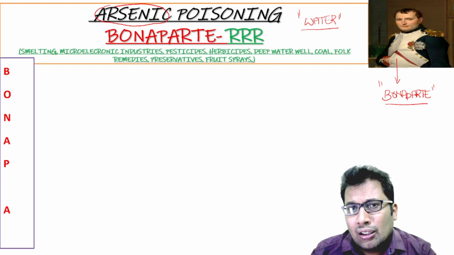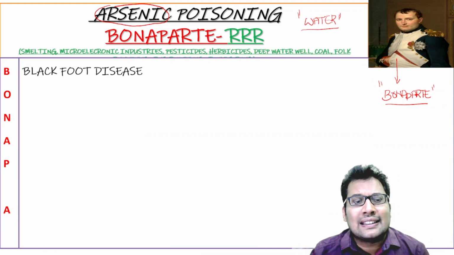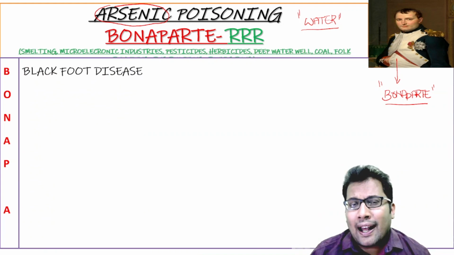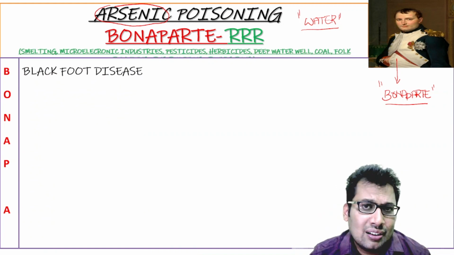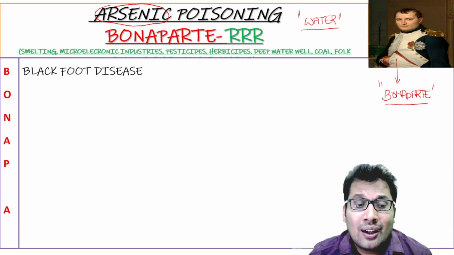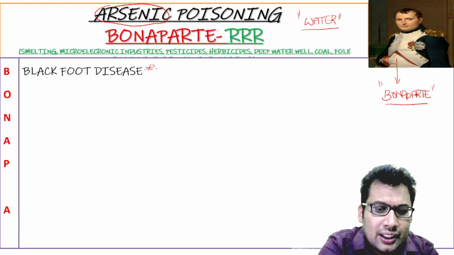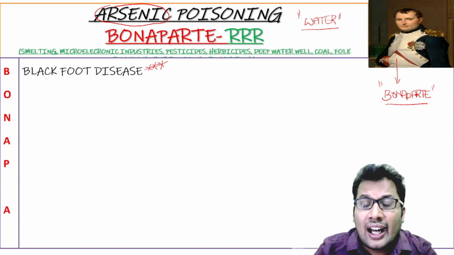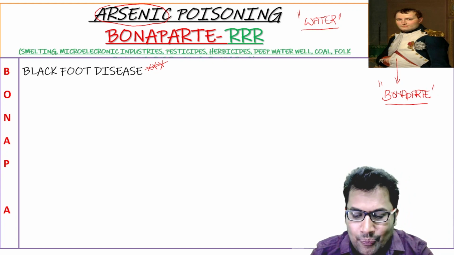B for black foot disease, a peripheral vascular disease caused by arsenic. Arsenic causes vasospasm and vasculitis, which lead to black foot disease. It was asked in NEET PG and INI-CET exams.